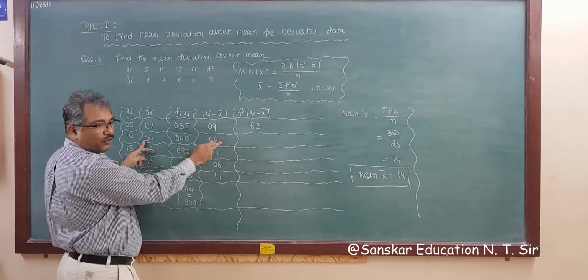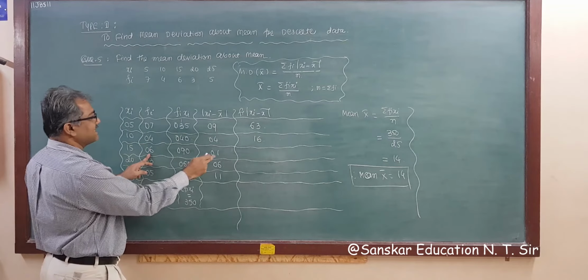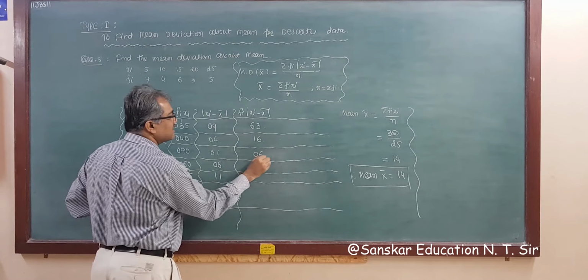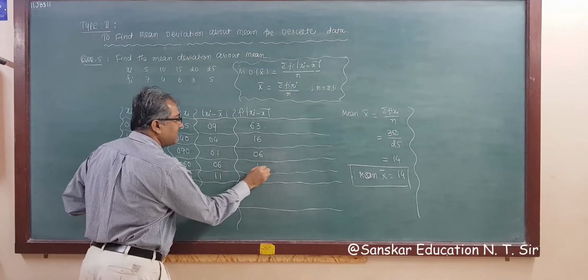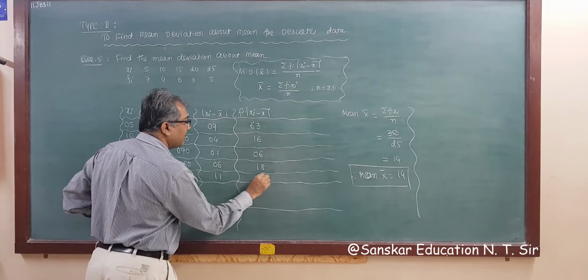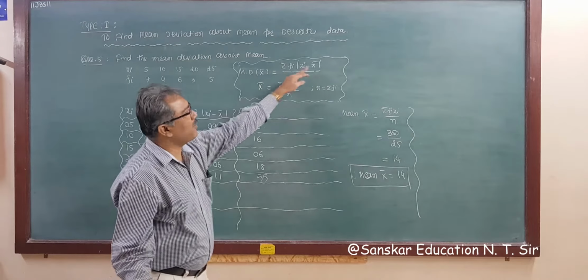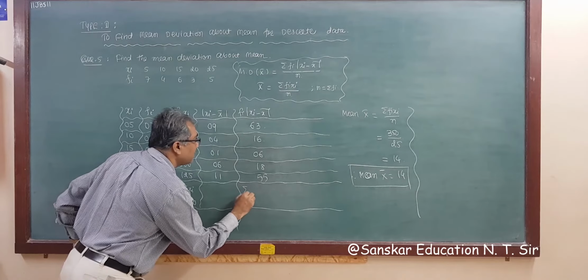Now 4 into 4, that is 16. Then 6 into 1, that is 6. Then 6 into 3, answer is 18. Then 11 into 5 is 55. Now you require sum of these, so you have to add all these numbers.